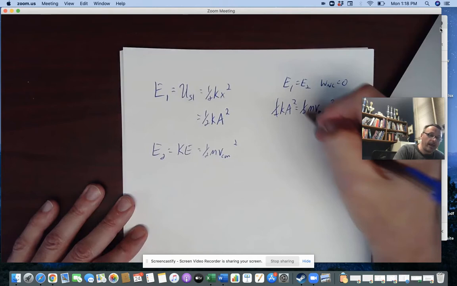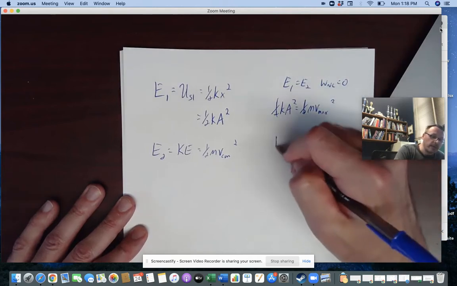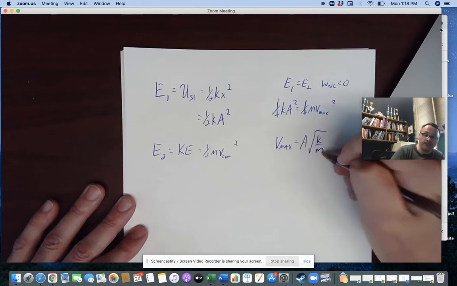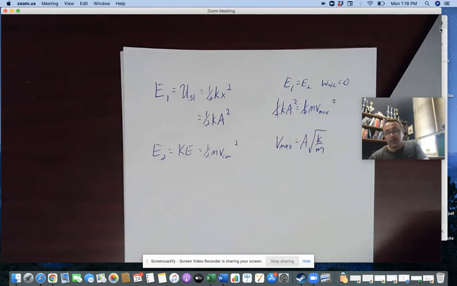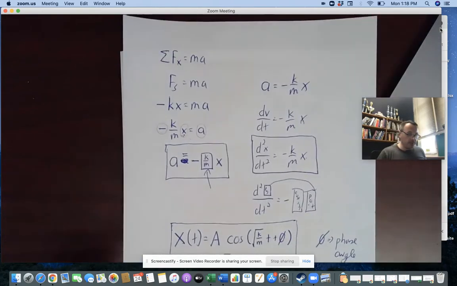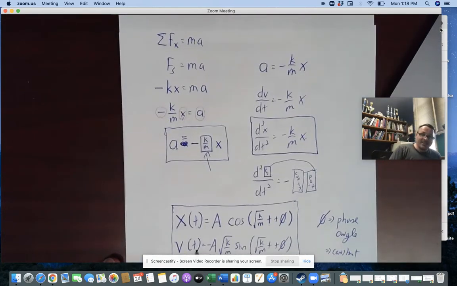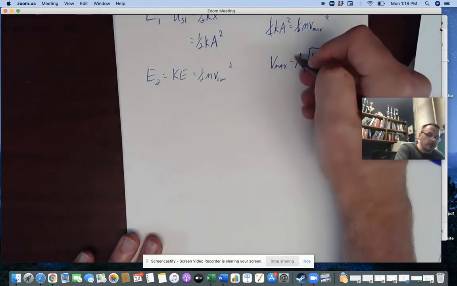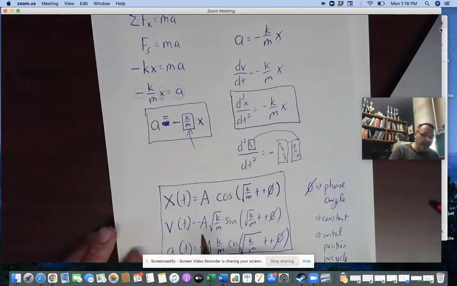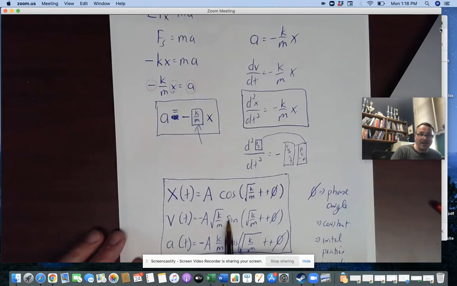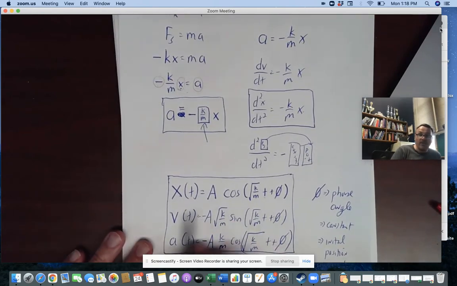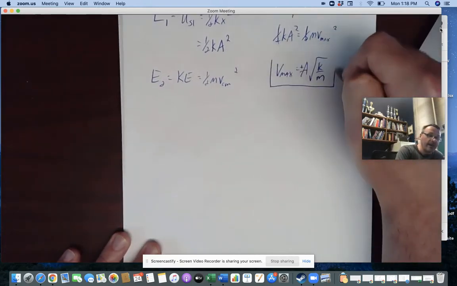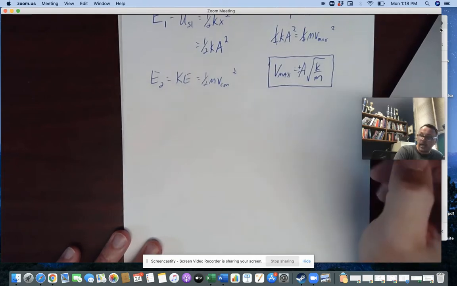The halves go away, and if you look at this, if I take the square root, then v max is equal to A times radical k over m. Yes? So if you look then to our equations here, v max is equal to, and by the way, that was the speed, right? Because that should be plus or minus, because I did take the square root. A radical k over m, and then the max value of this is 1 or negative 1, so that can form. So conservation of energy gave us that same thing. So v max is equal to A radical k over m.